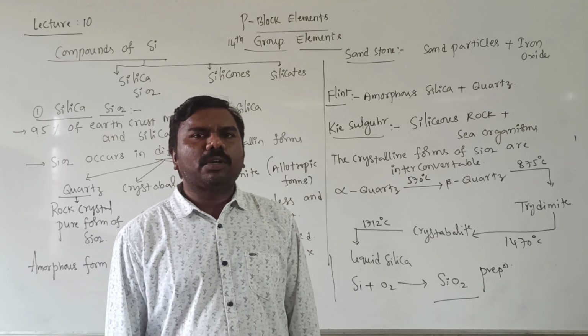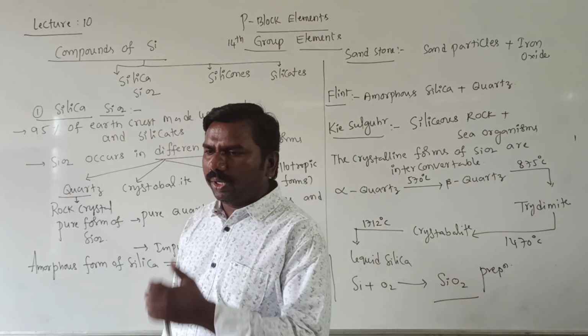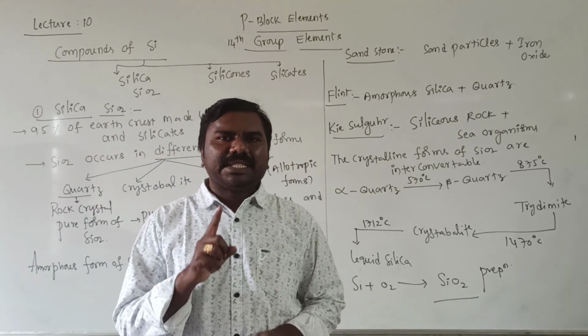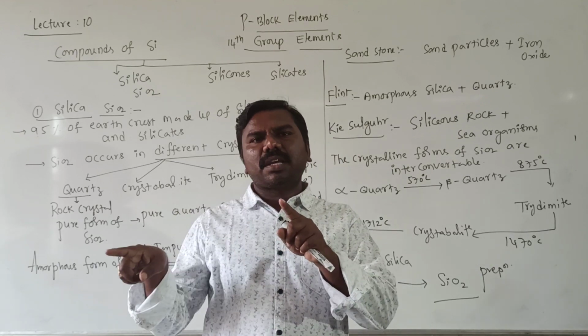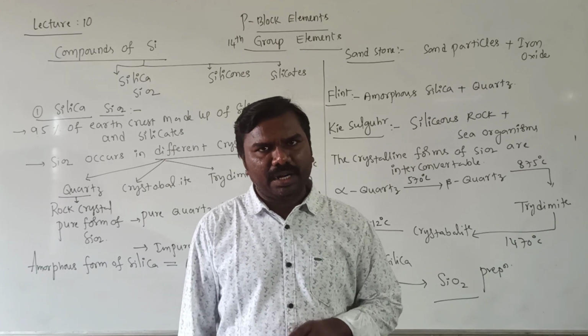Now our first topic is SiO2 and its structure. In SiO2, silicon undergoes sp3 hybridization. Each silicon is surrounded by 4 oxygen atoms tetrahedrally.